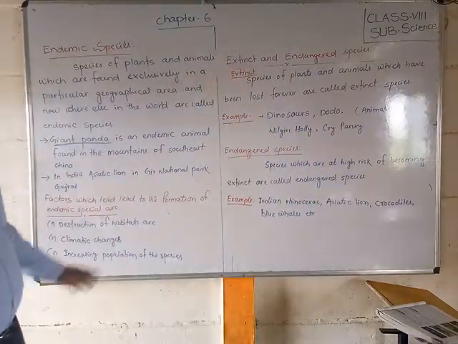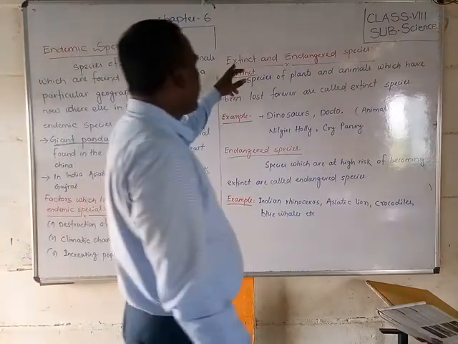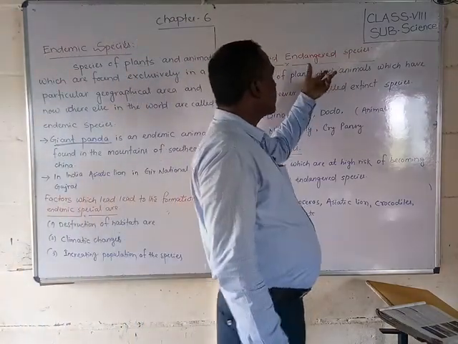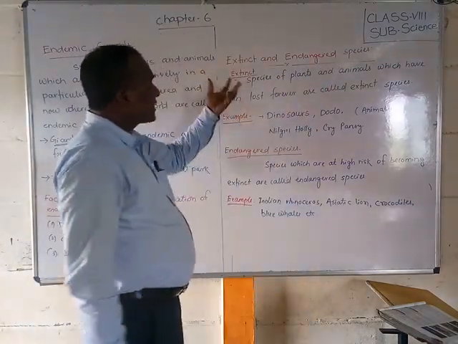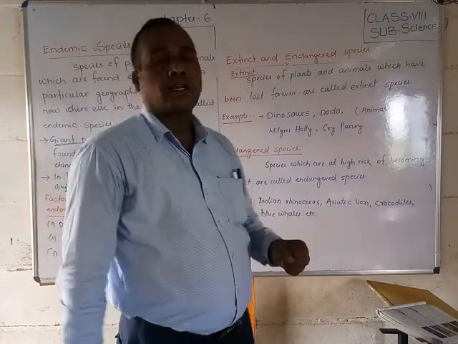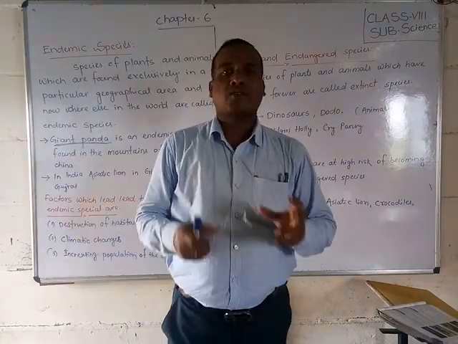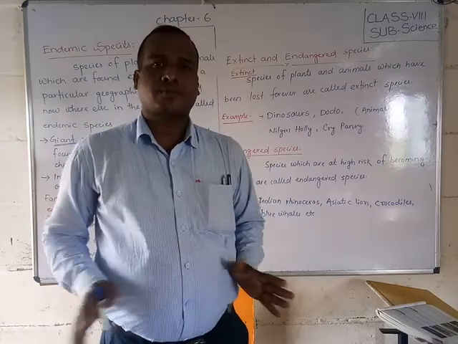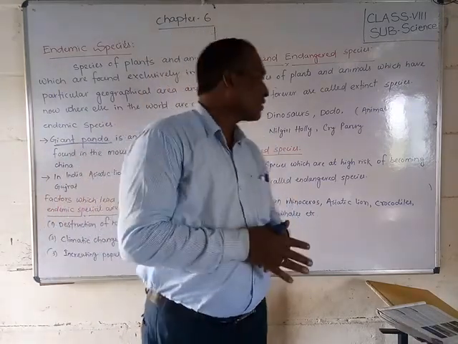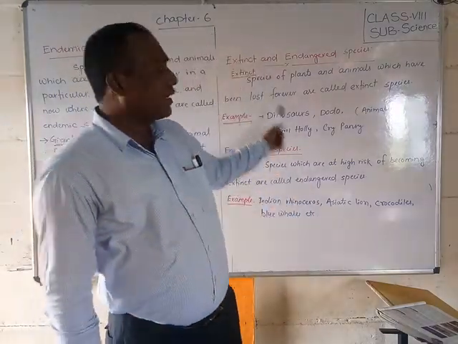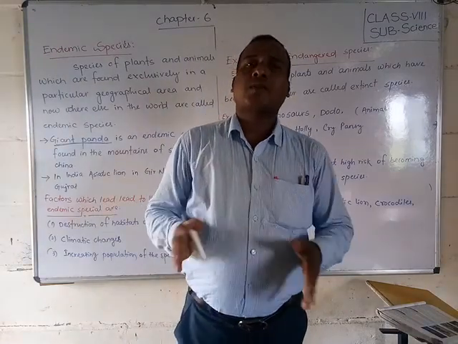Okay students, now we will discuss extinct and endangered species. Extinct means vanished. You have seen that nowadays some animals have already vanished from the earth.